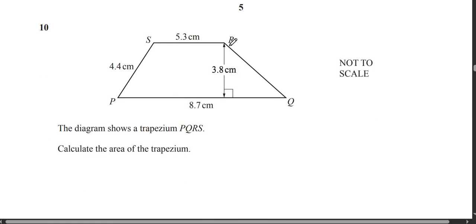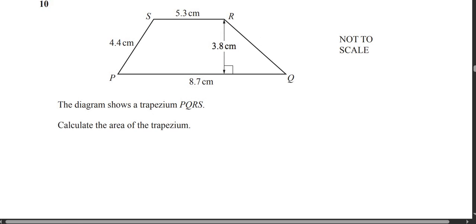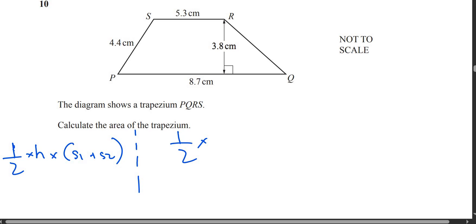Now the diagram shows the trapezium PQRS. Calculate the area of trapezium. What's the formula for area of trapezium, guys? Half into height multiplied by side 1 plus side 2. That's the formula. So half multiplied by height. What's height? 3.8. Okay, multiply by side 1. What's side 1? 8.7 plus side 2.